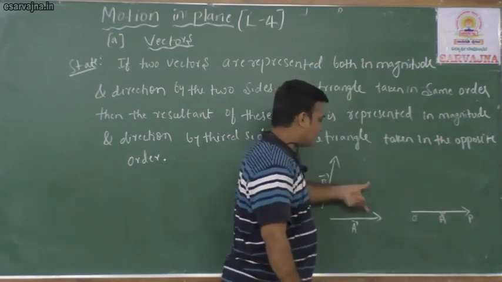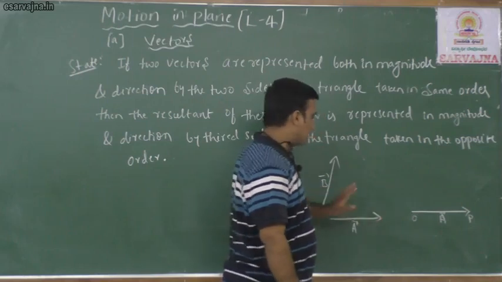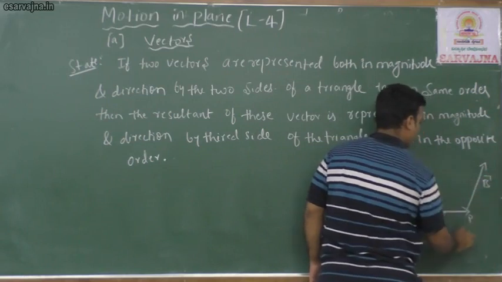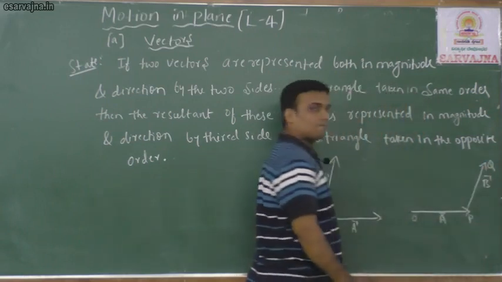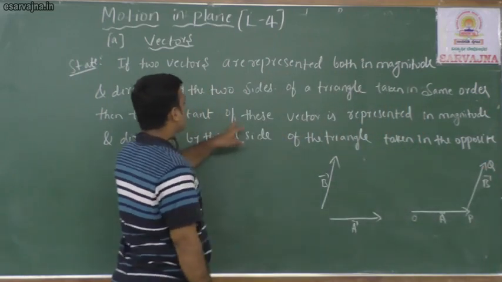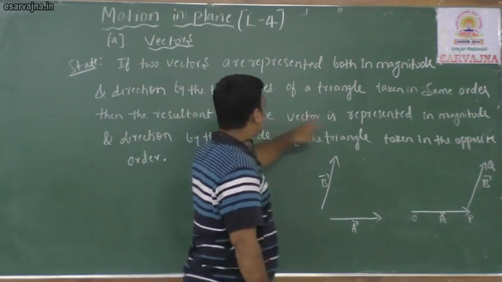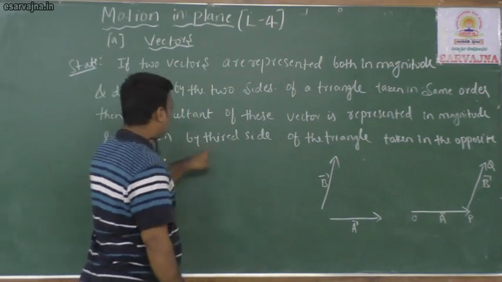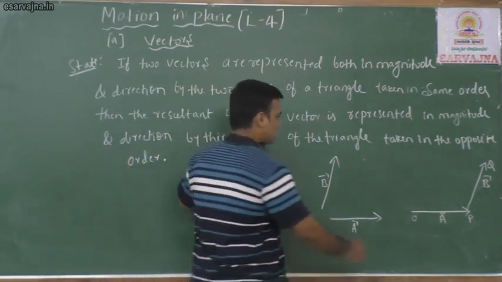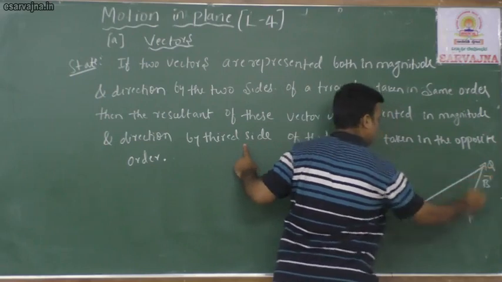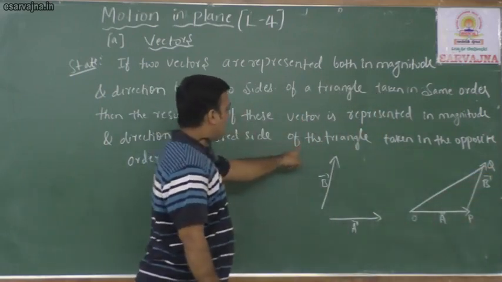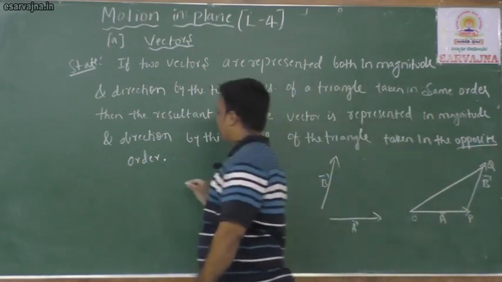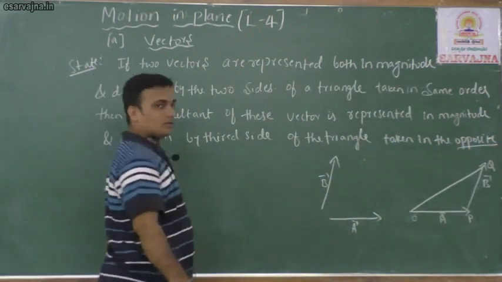The tail of vector B should coincide with the head of vector A. This is vector B, this is Q. Now the resultant is represented by the third side of a triangle taken in opposite order. This is important, taken in opposite order.